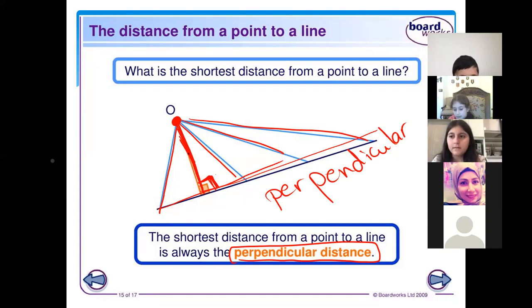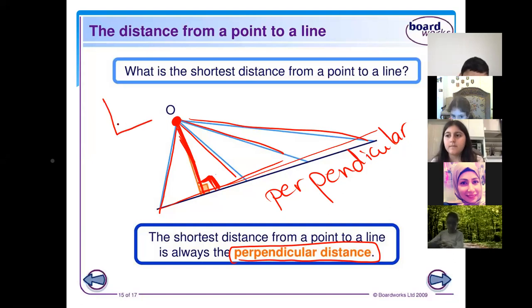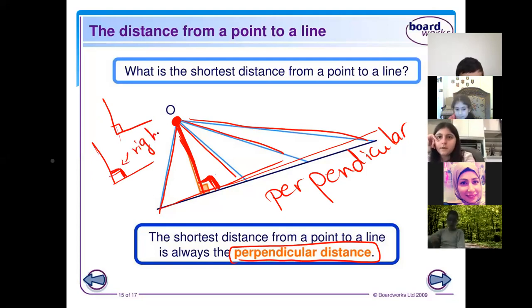Two lines are said to be perpendicular if they form a right angle, a letter like L, between them. This angle we call a right angle.